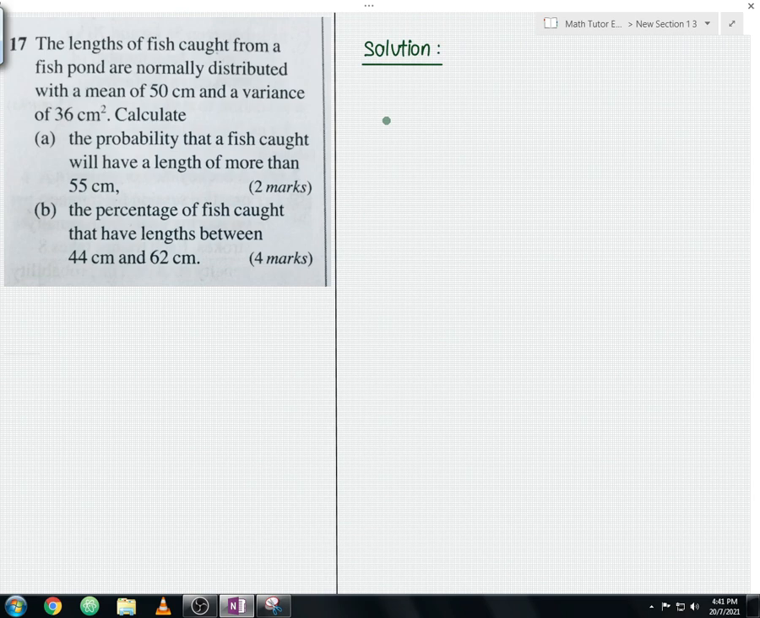So let us proceed with our discussion of question part A. Whenever you want to solve any question regarding normal distribution, the first step is you need to identify the mean and the standard deviation. That is a must, guys. In the question they've already given us the mean of 50 cm. So let us write it down here. The mean, which you can write in the symbol of mu, is equal to 50 cm.